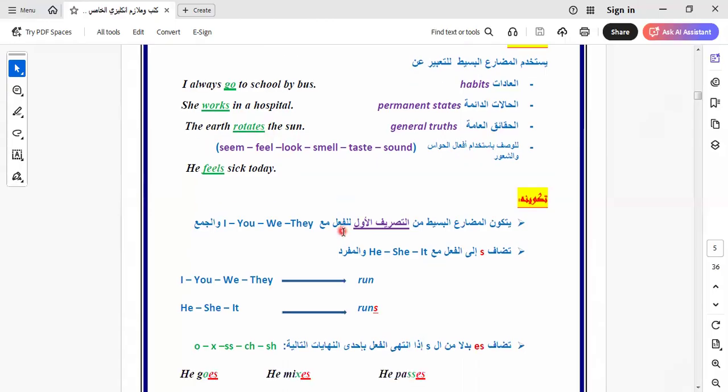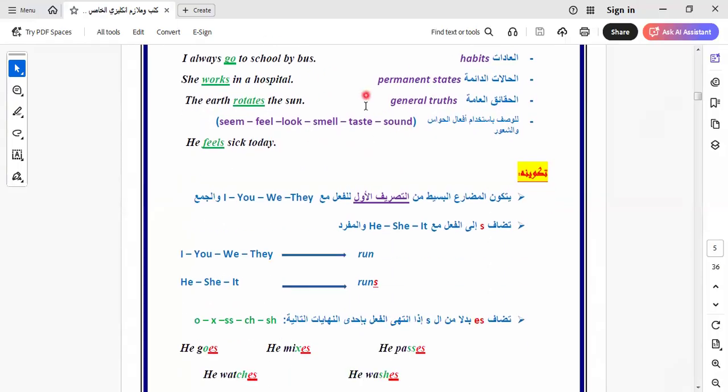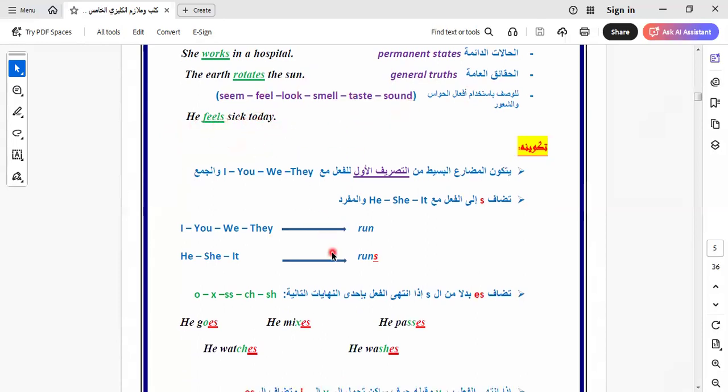Let's go to another one here. When we talk about the verbs of sense, like see, feel, look, smell, taste, sound, all these must be used in the simple tense only. You can't use them in the continuous tense. This is called the verbs of sense: see, feel, look, smell, taste, sound. You say, he feels sick today.